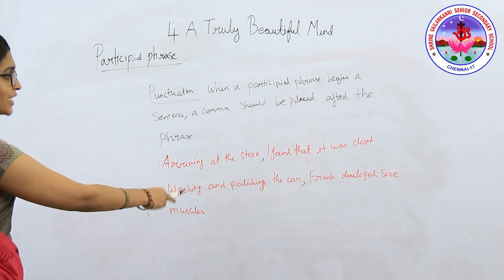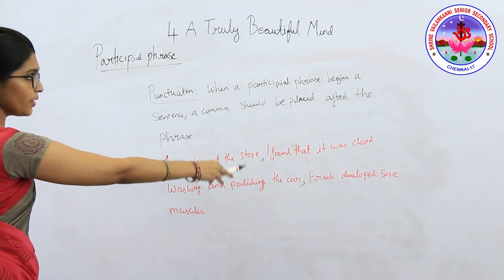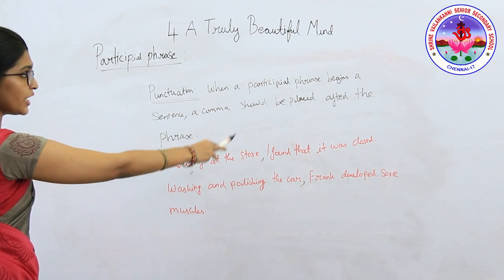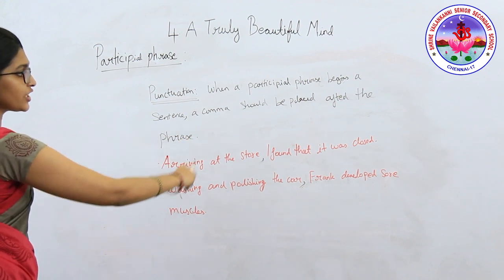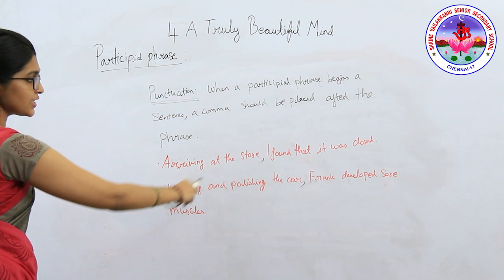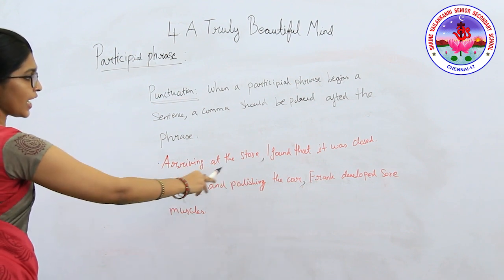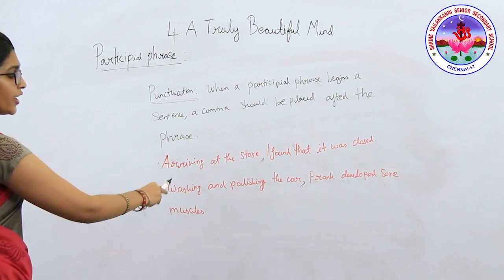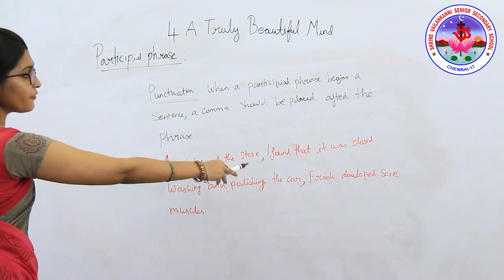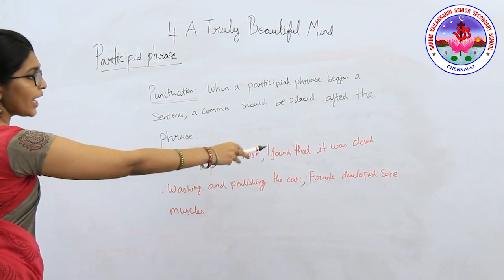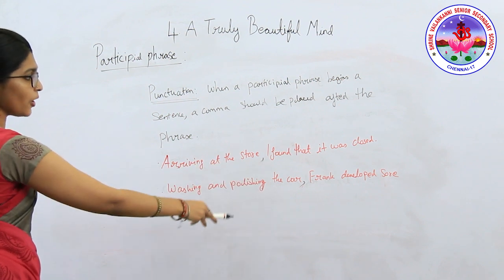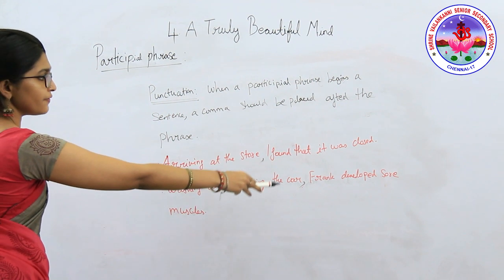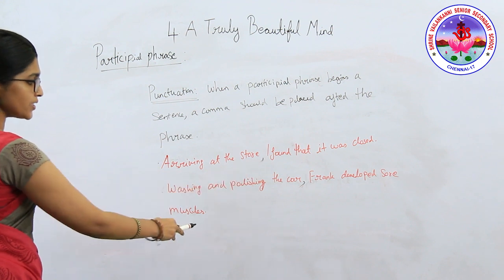Now, you can see that "Arriving at the store," comma. When a participial phrase begins a sentence, a comma should be placed after the phrase. This is the participial phrase: arriving at the store. What is the participle here? Arriving. After the phrase, there should be a comma: "Arriving at the store, I found that it was closed." Next: "Washing and polishing the car, Frank developed sore muscles."